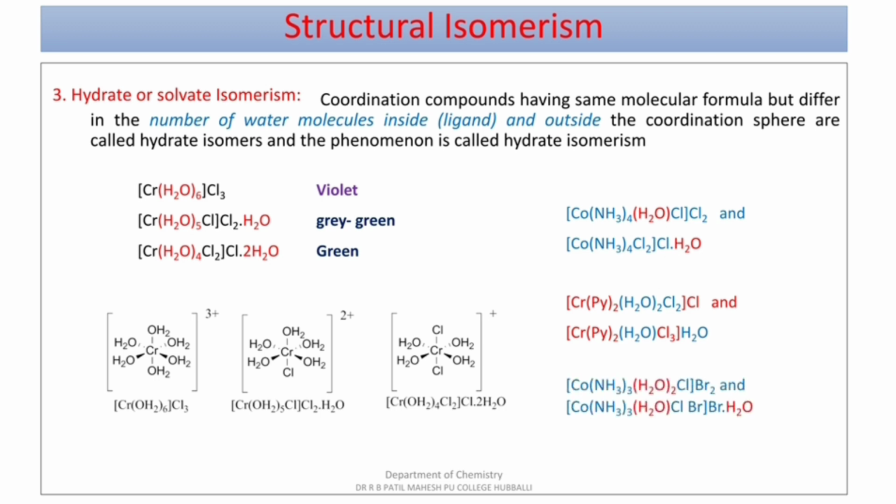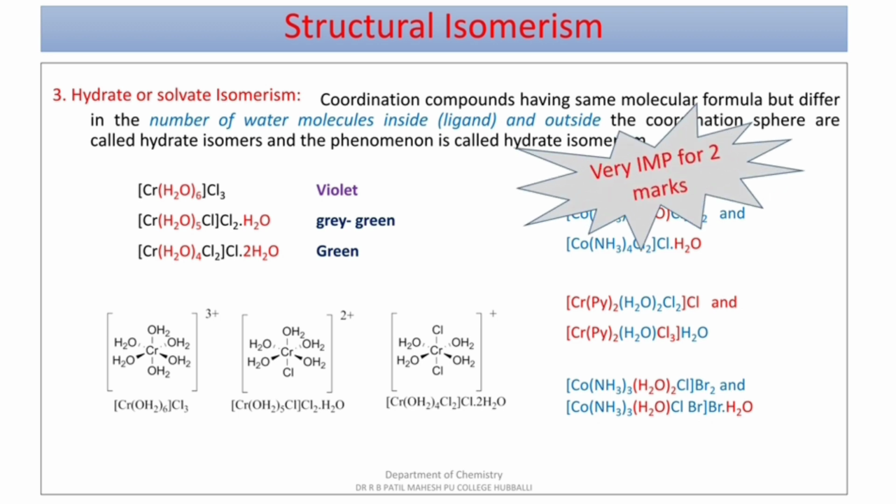Third example, [Co(NH3)3(H2O)2Cl]Br2 and [Co(NH3)3(H2O)ClBr]Br·H2O. So the different number of water molecules you can observe as ligands. One of the important definitions for 2 marks.